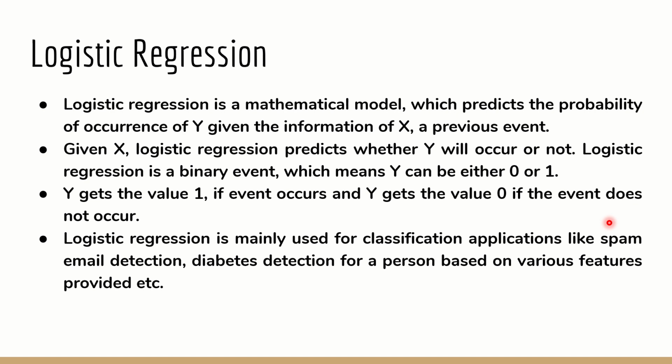Logistic regression is all about binary, which means it has to be 0 or 1. I mean, given the condition X, the Y has always to be 0 or 1. It cannot be intermediate. Y gets the value 1 if the event occurs and Y will get 0 if the event doesn't occur. Now, remember where exactly this kind of situations or this kind of regression techniques will be used.